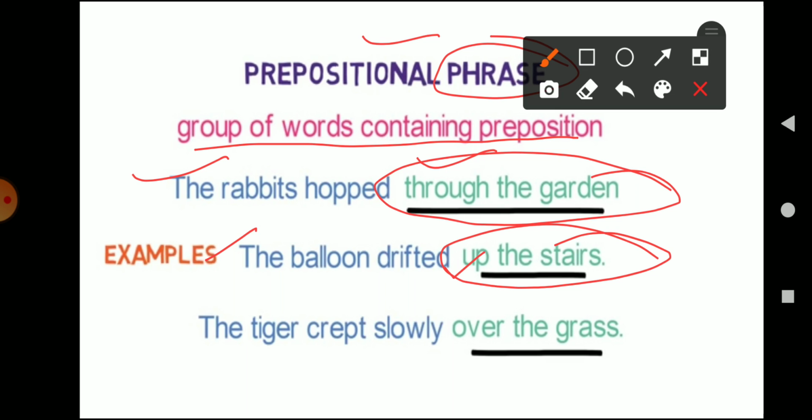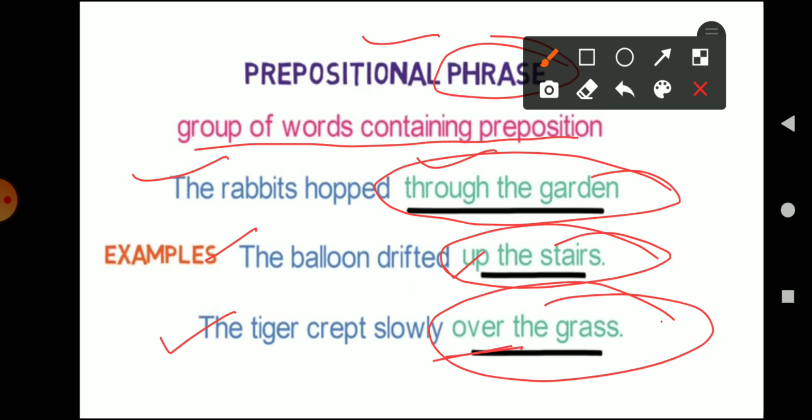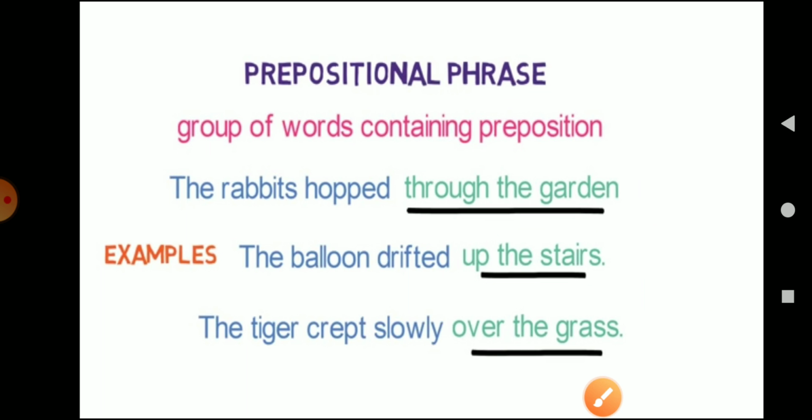Correct? Now the third example: the tiger crept slowly over the grass. Here in this particular sentence, the preposition is "over", and "over the grass" is the phrase. So in all three sentences, you can see that the prepositional phrases are groups of words containing a preposition. Prepositional phrases are groups of words that contain a preposition in them. I hope this is clear to all of you.